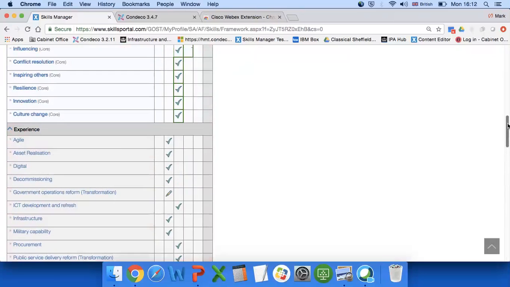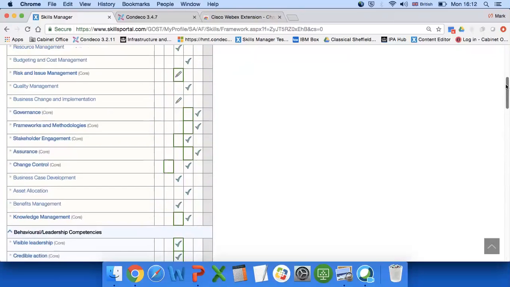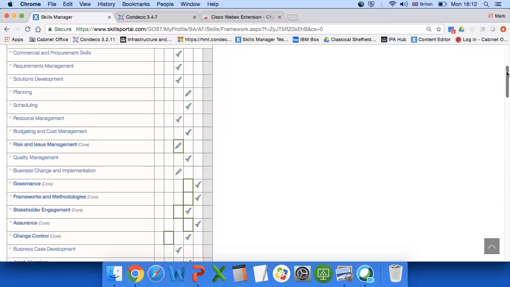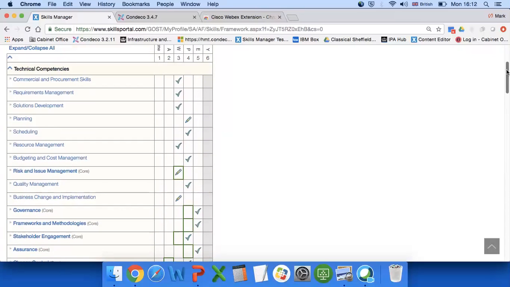And to actually do your assessment, first of all, before I show you that, you'll notice we have a mixture of ticks and pencil marks. So the tick means that I've done my self-assessment and that rating's been endorsed by a manager. Pencil mark shown here against planning means I've done my self-assessment, but it's not yet been endorsed.